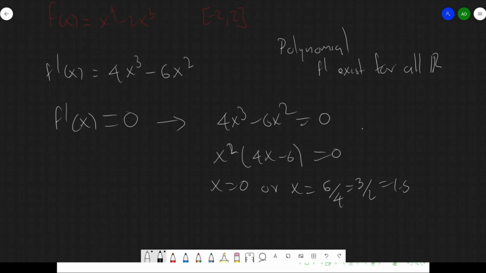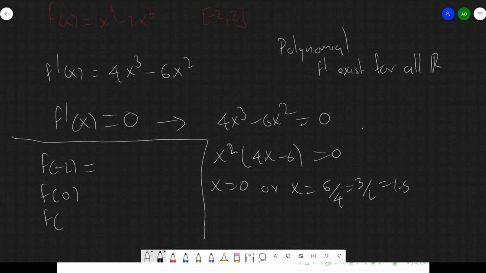Now, that's going to give me my critical points, 0 and 1.5, and I have minus 2 and 2 as information as well. So now I need to find who are the biggest and the smallest in here. So I set up f of minus 2, f of 0, f of 1.5, and f of 2.